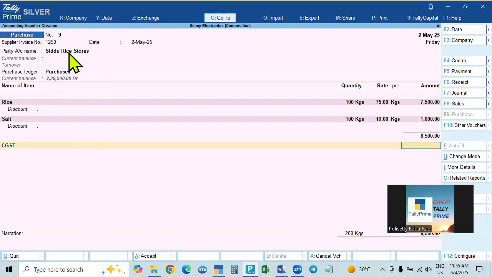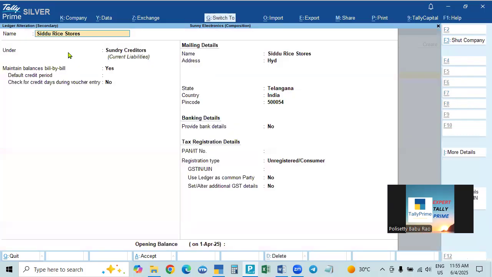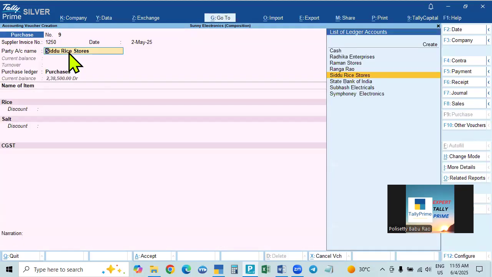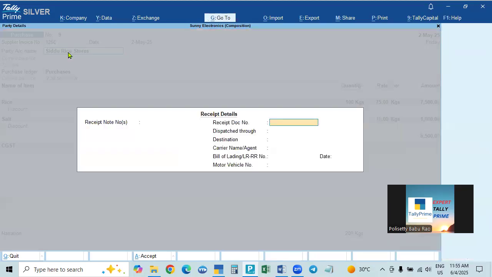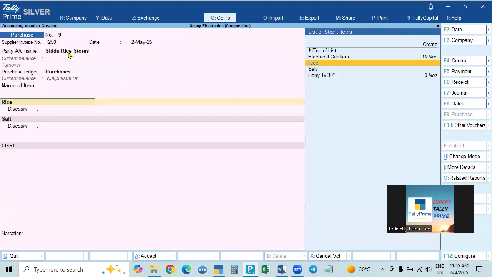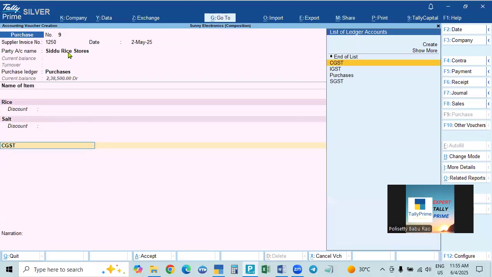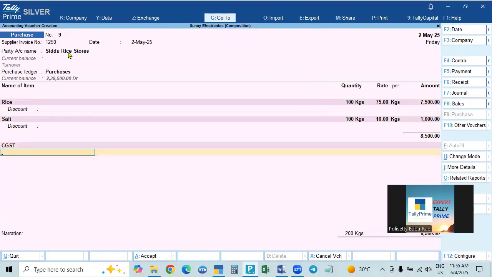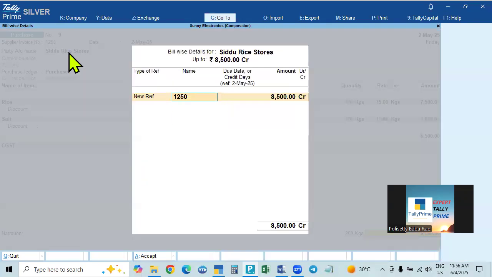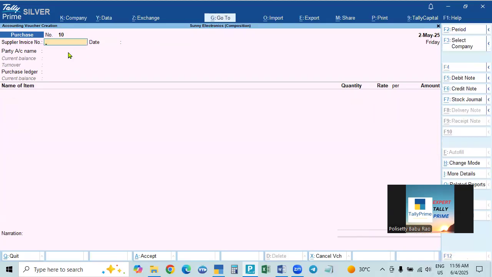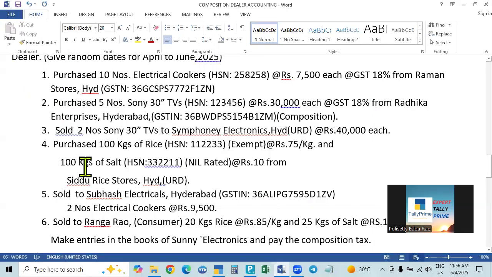From an unregistered person, we cannot purchase from another state. From our state, we can purchase. He is from our same state. We can purchase, but there will be no tax. So that is why the tax is not calculated and not added to the purchase price. Only the actual taxable value itself is the purchase price. Okay, these two purchased, both are not taxable, exempted and nil rated. So 1st May, 2nd May, we completed 1st May, 2nd May.